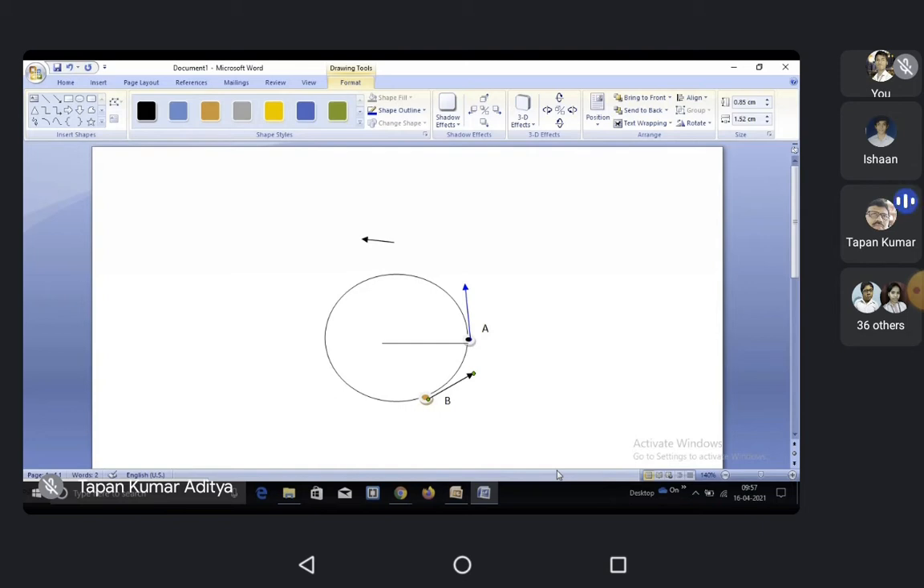So, is everyone clear what the meaning of uniform circular motion is? The object will move in a circular path at constant speed. And we have also seen whether the velocity is constant or changing. The velocity is changing. Okay.